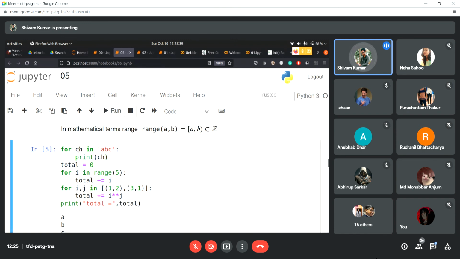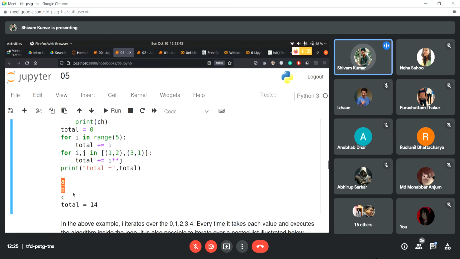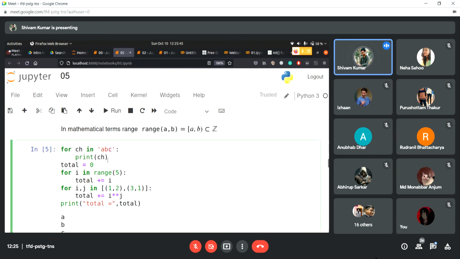Then again it will go up. It will find the next object. The next object is B. So next it will print B, and so on, right? Now we are just keeping a total, that is 0. Now for i in range, so range is the function that will return all the values from 0 up to the number that we are giving. So we are giving 5, right?